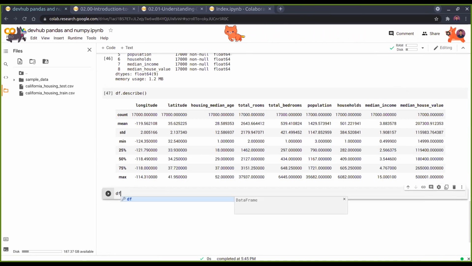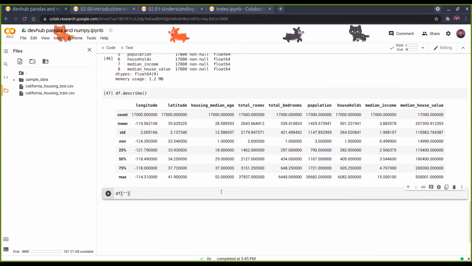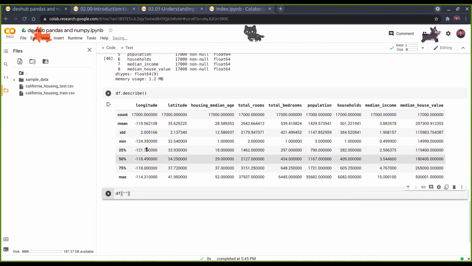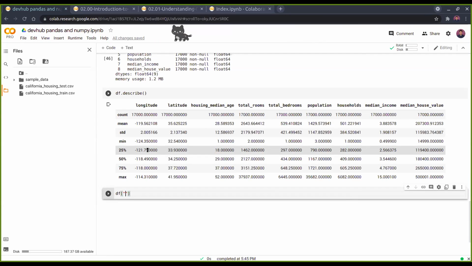Next, everybody has studied the basic statistics things like mean, median, mode, and quartiles, and standard deviation. The 25% value is the 25th percentile value. The first quartile is that, the second quartile is 50%, the third quartile is 75%, and then the max.